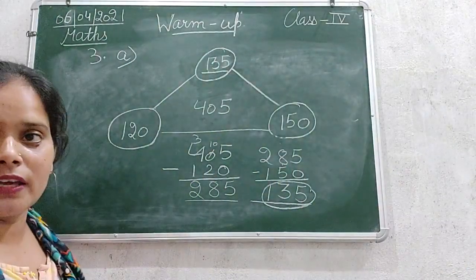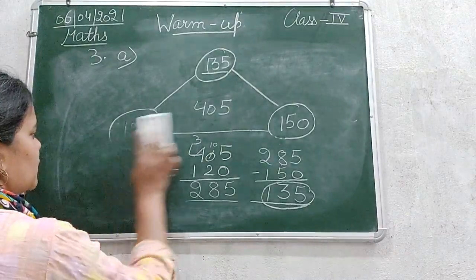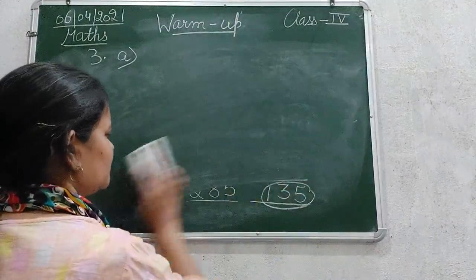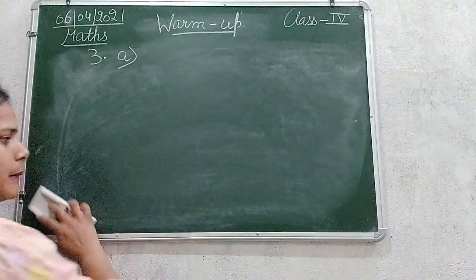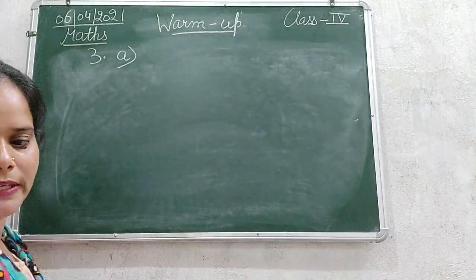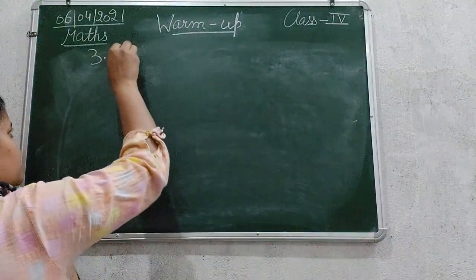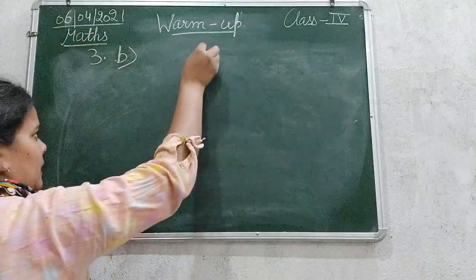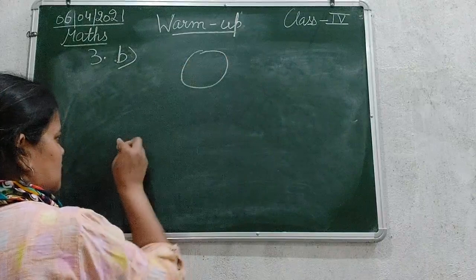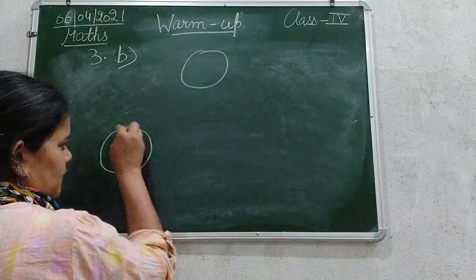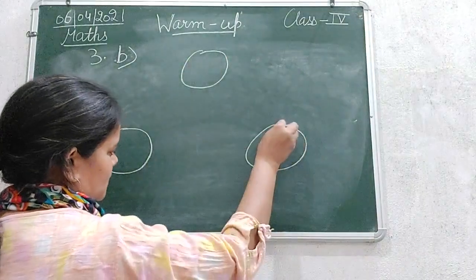Okay, so this is already given, so we will start with the B part. Okay, B part करेंगे and then your concept will be a little bit more clear. Again starting with the same kind of diagram, figure, whatever. Circle, another circle and this.